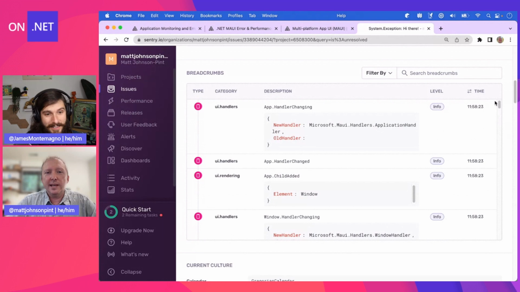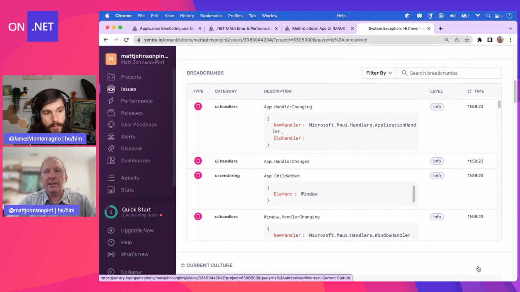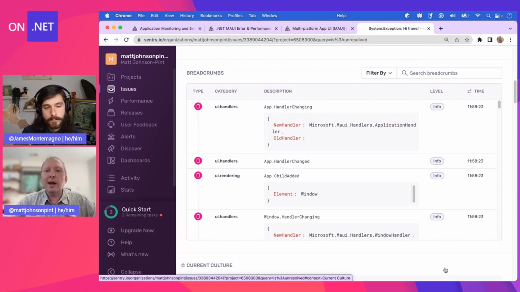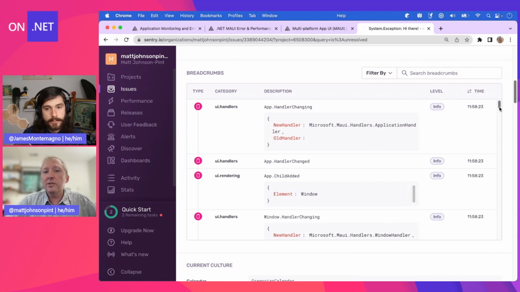Yep. And we only send this stuff with actual exceptions that are being sent. So even though it's capturing it in memory in the background, if everything's working fine, then that's just discarded. So it doesn't have a whole lot of overhead. Cool. These events are firing anyway, and we're just listening to them.